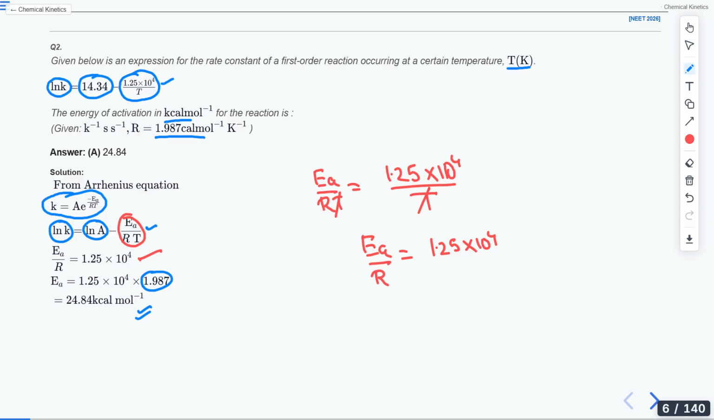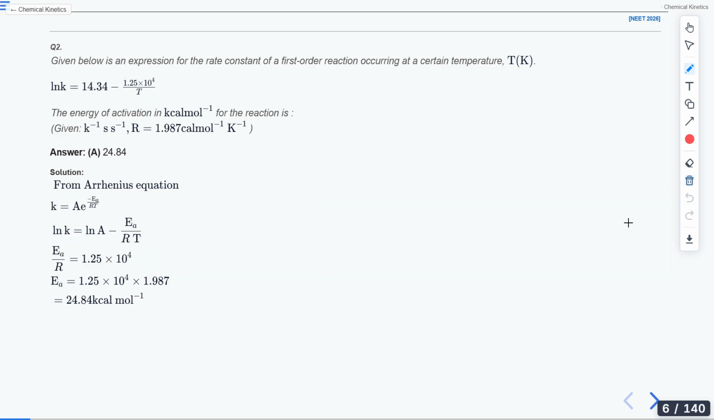Shall we move forward now to the next question? So this was asked this year. You must have seen this question in your examination paper as well. NEET 2026. Okay. Now moving on to the next question.